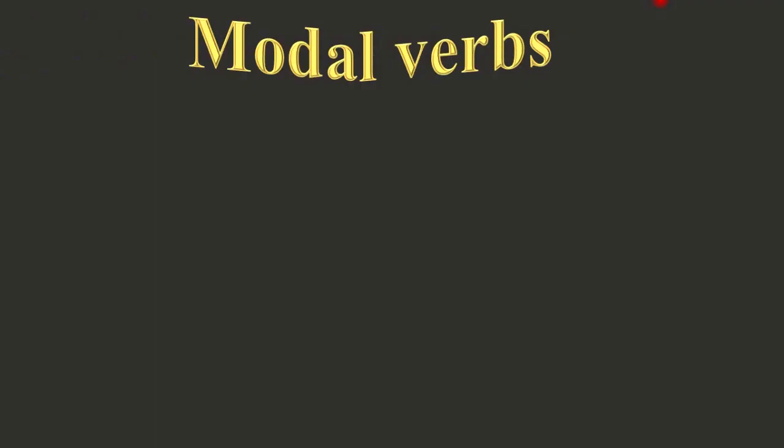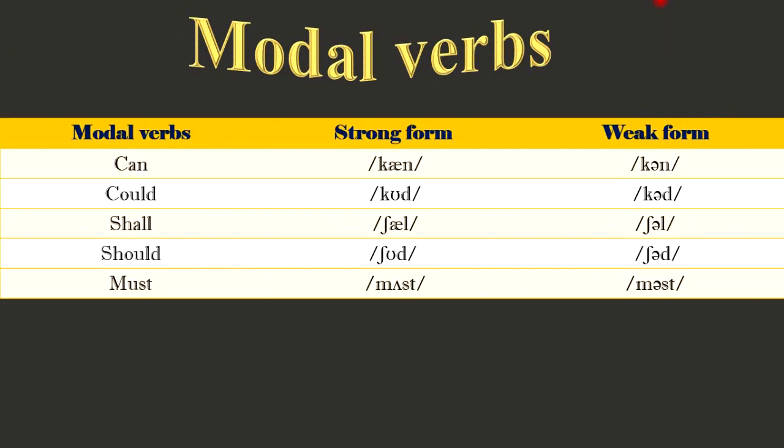Hello everyone! In this episode, we're going to move on with our lesson, strong form and weak form. In the previous episode, we learned the strong and weak forms of auxiliary verbs. I also told you that the weak form is used in fast speech and the strong form in slow speech. Right? Now, in this video, I'm going to tell you more about strong and weak forms. We are going to learn the strong and the weak forms of modal verbs, pronouns, articles, prepositions, conjunctions, and possessive adjectives. Alright, now let's get started with modal verbs.